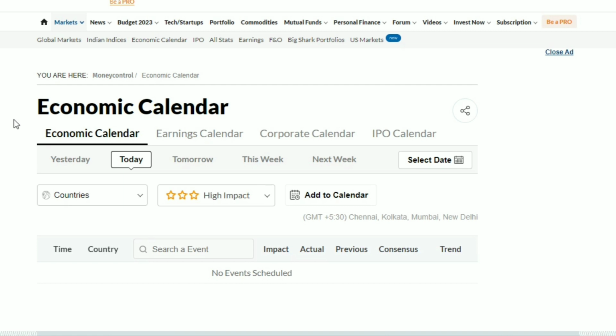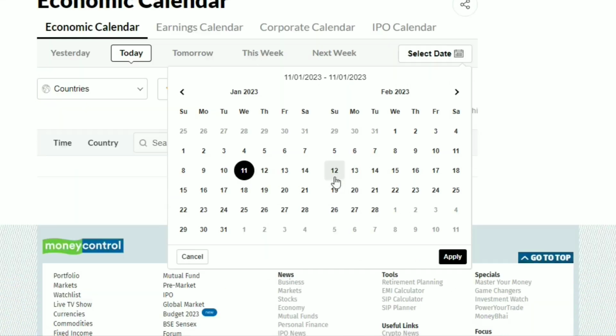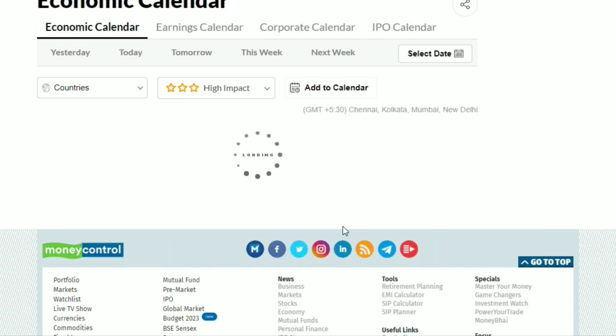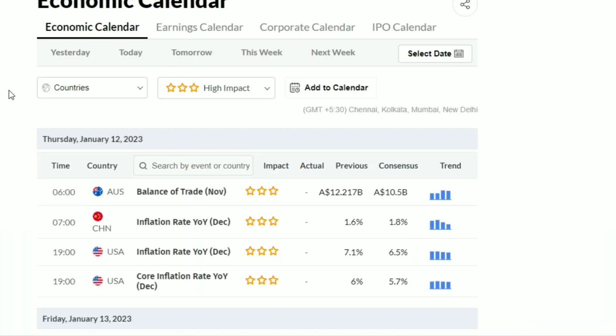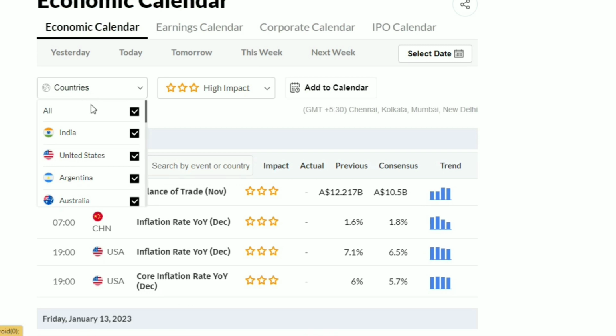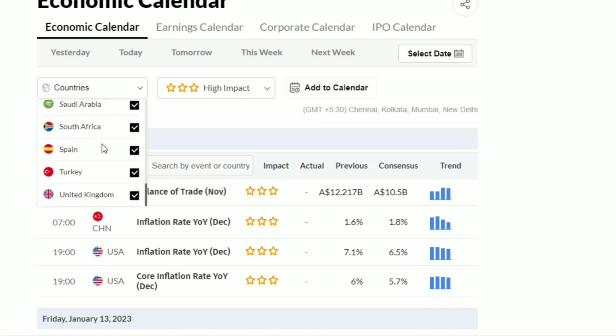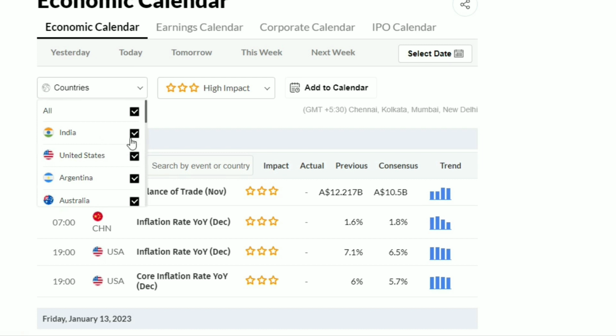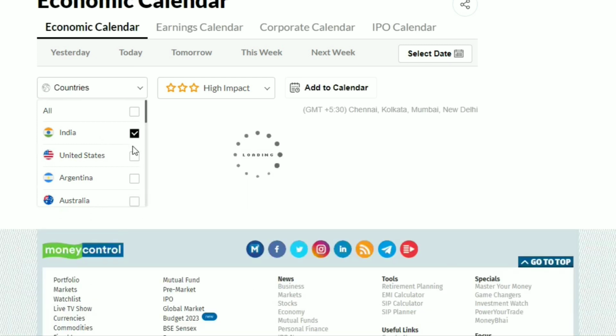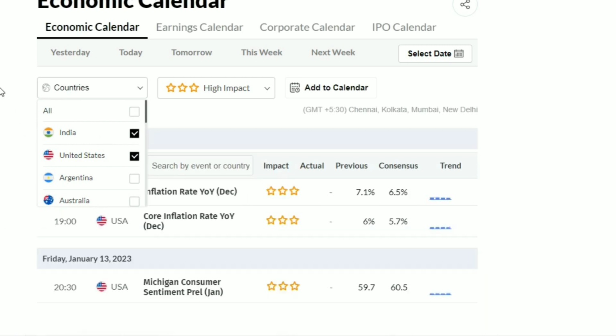market. For example, here we can find the timeline like yesterday, today, tomorrow, this week and next week, and we can find the date as well. For example, now I am selecting from today onwards to 31st of this month. Let's apply. And here we can find the major countries impacting the global market. Now I will only select India and USA.